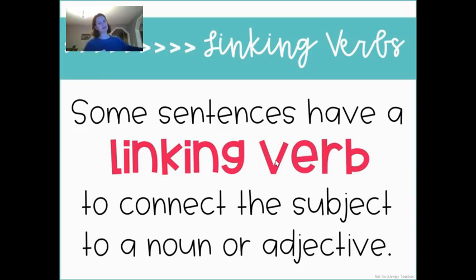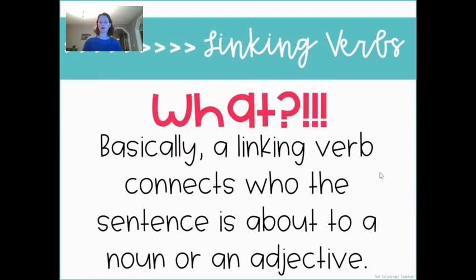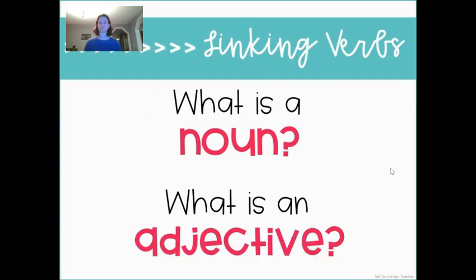And the linking verb is linking arms with the subject of the sentence, who the sentence is about, and linking arms with the noun or the adjective describing it. Okay? So basically, a linking verb connects who the sentence is about to a noun or an adjective, or who the sentence is about with some information about who the sentence is about.